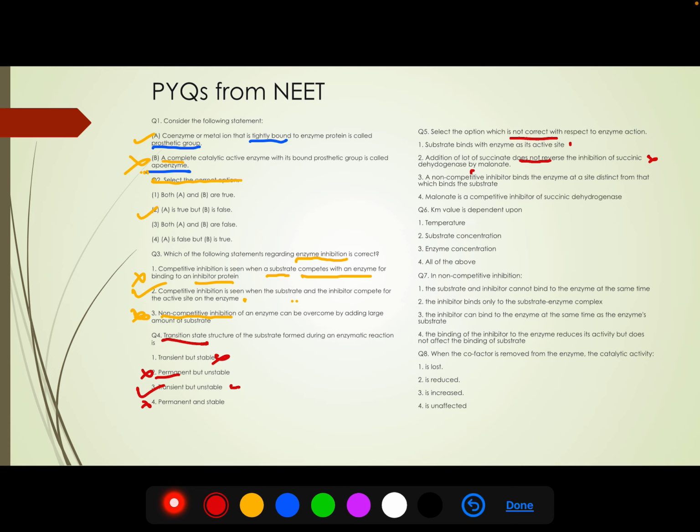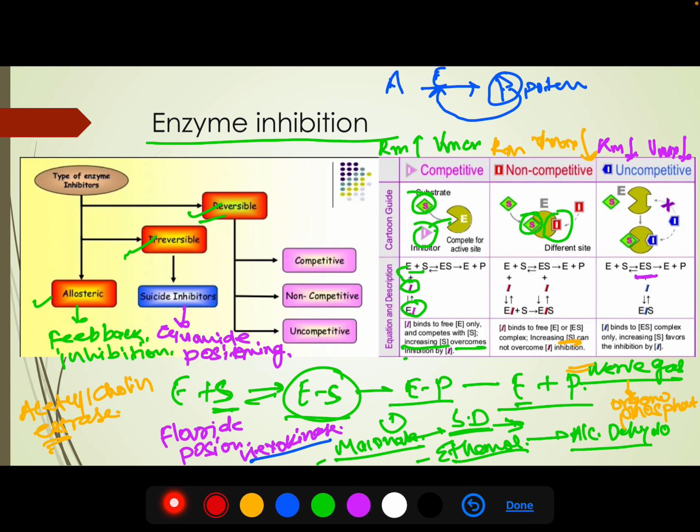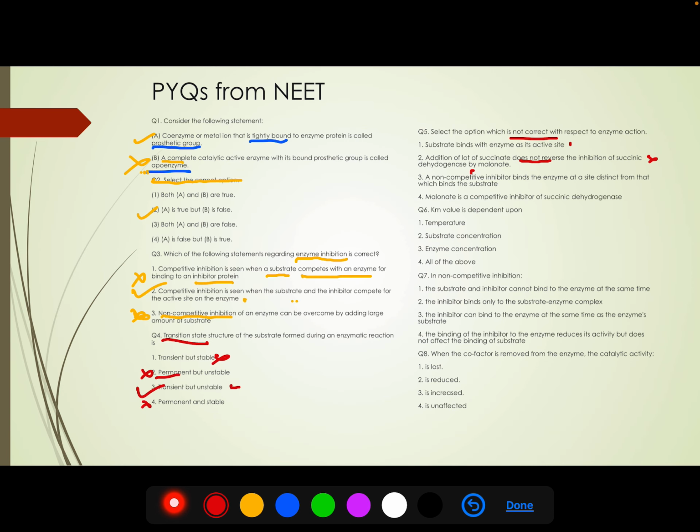Okay, third option. A non-competitive inhibitor binds the enzyme at a site distinct from that which binds the substrate. So in case of non-competitive inhibitor, what we have seen, that the inhibitor is binding at a site other than the active site. So this statement seems correct.